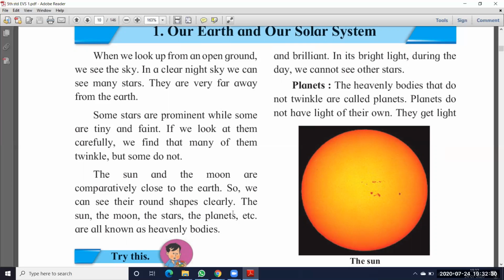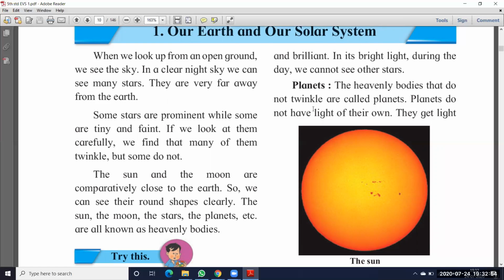In its bright light during the day, we cannot see other stars. In the daytime the moon and stars are also there, but because of the brightness of the sun, we can't see the remaining stars, the other planets, or the moon.